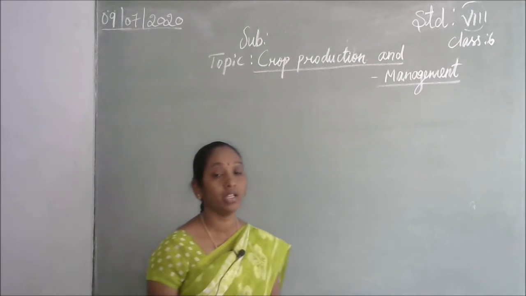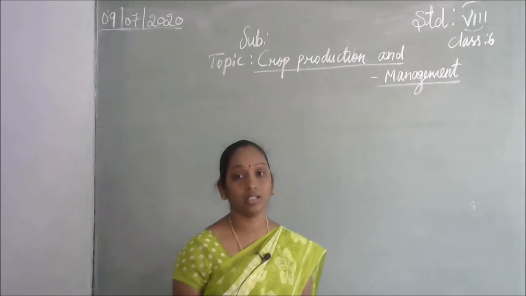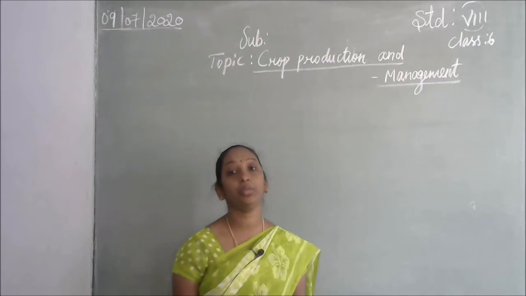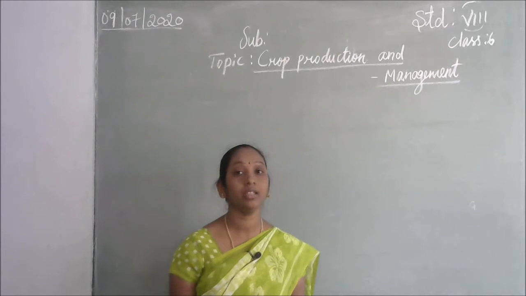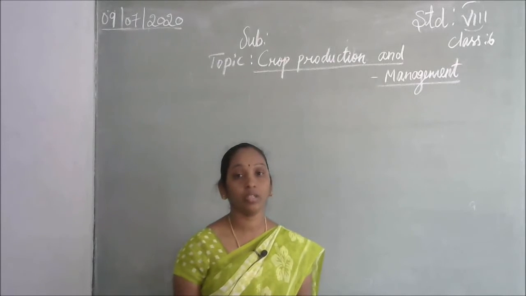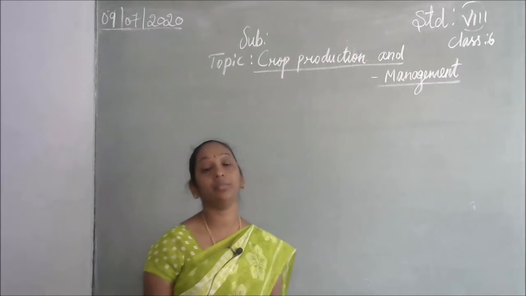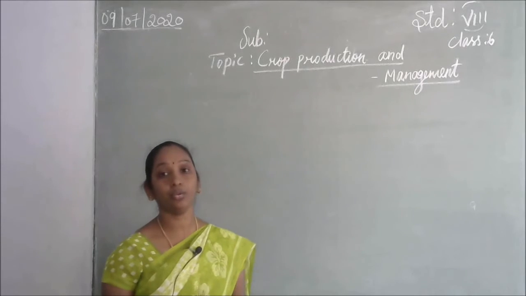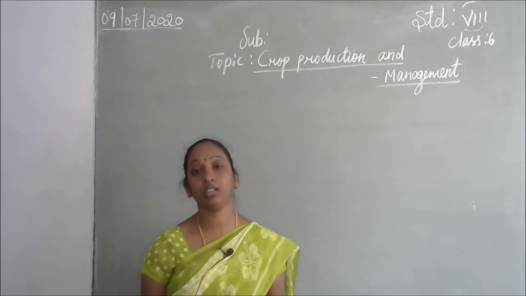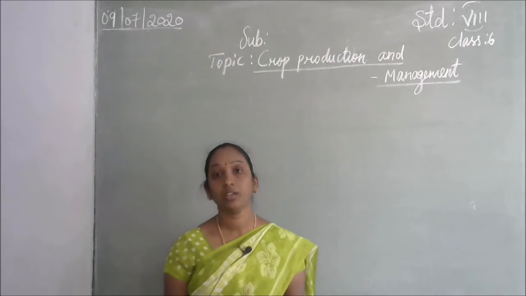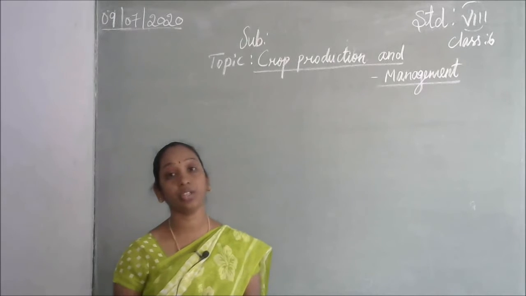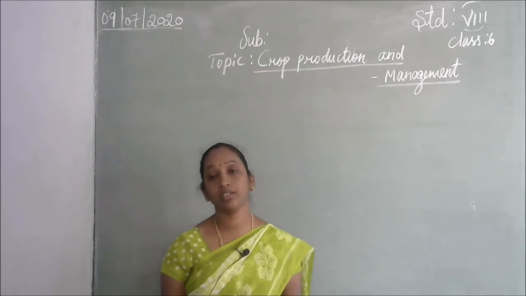Sowing means planting the seeds. We have to select good quality seeds and sow them. Then after sowing, we have to add manures and fertilizers, which are like nutrients. Just as we need enough energy and require some essential nutrients, even plants need essential nutrition.